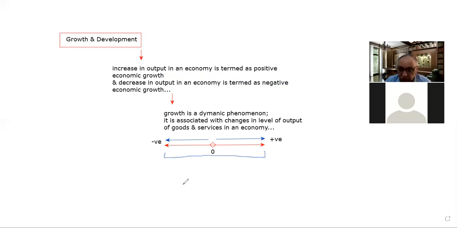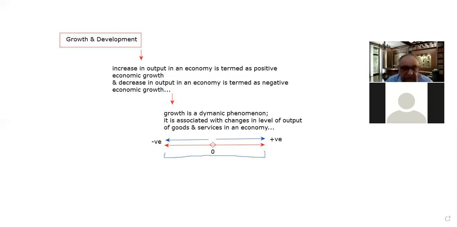Growth can be positive, growth can be negative. So growth is a two-dimensional phenomenon. It can be positive, it can be negative as well. Growth means change. So this is the one point.